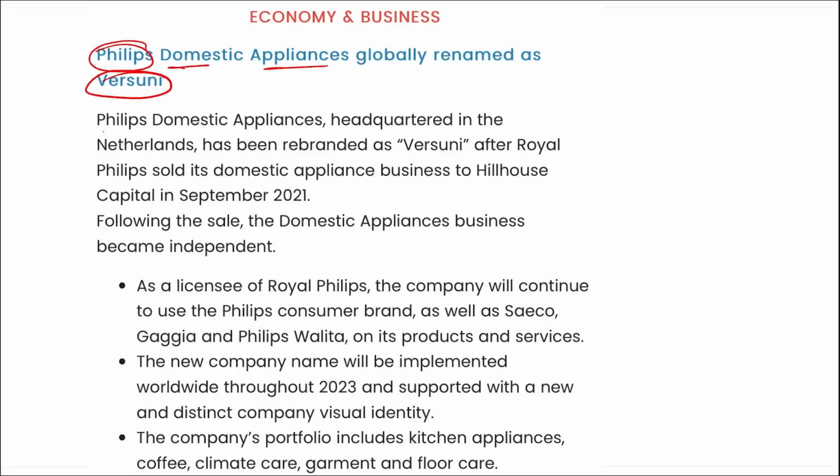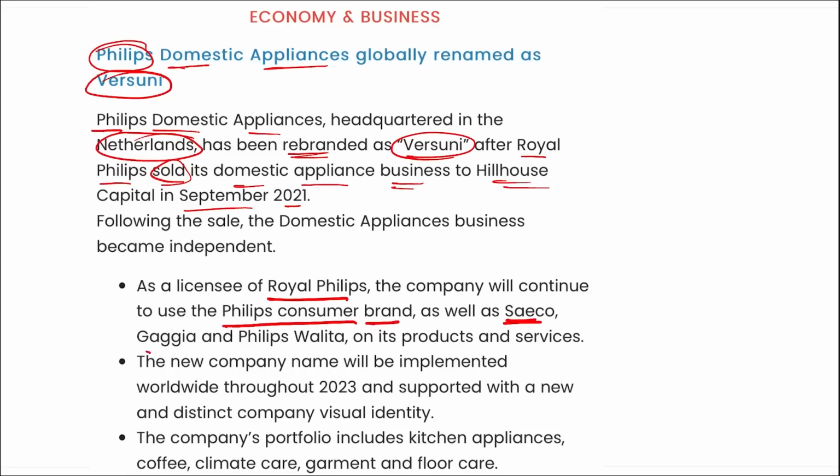Alright, so you can see here Philips Domestic Appliance, that is headquartered in Netherlands, has been rebranded as Varsuni after Royal Philips sold its domestic appliance business to Hill House Capital in September 2021. As a licensee of Royal Philips, the company will continue to use Philips consumer brand as well as Saeco, Gaggia and Philips Avent on its products and services. The new company name will be implemented worldwide throughout 2023 and supported with a new and distinct company visual identity. So coming back, it is really simple to remember what is the name of the new Philips domestic appliance? It will be Varsuni.